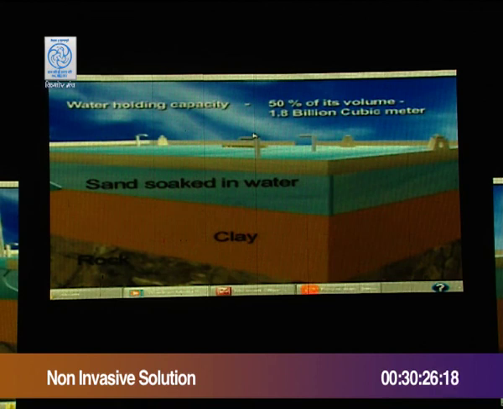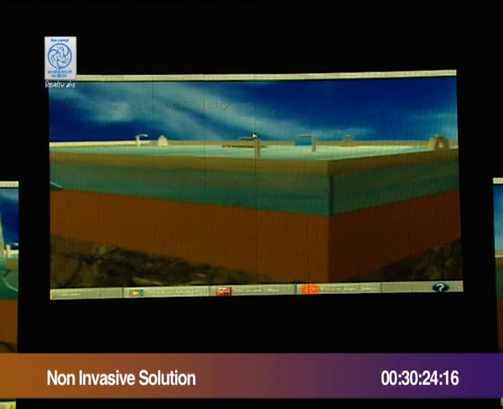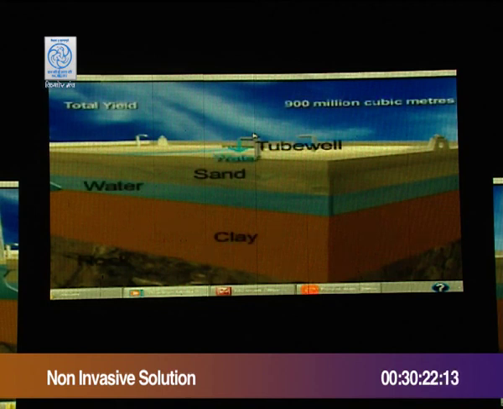In the water-scarce summer months, April to June, we can draw out the water using tube wells. In July, as the monsoon discharge comes in, we can again recharge the floodplain. This scheme is preserve and use, non-invasive use of a phenomenal natural resource.